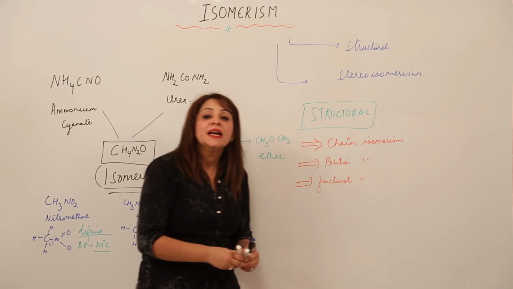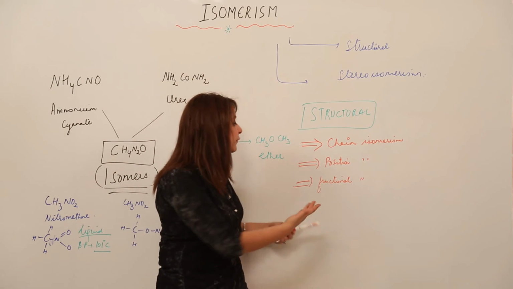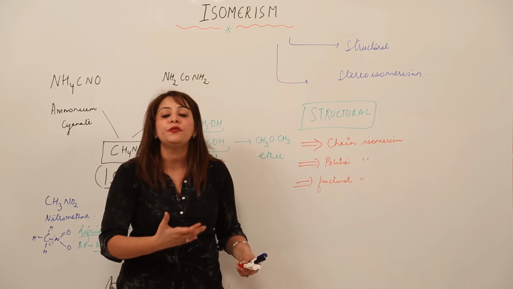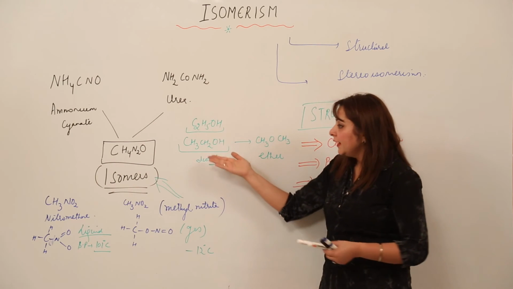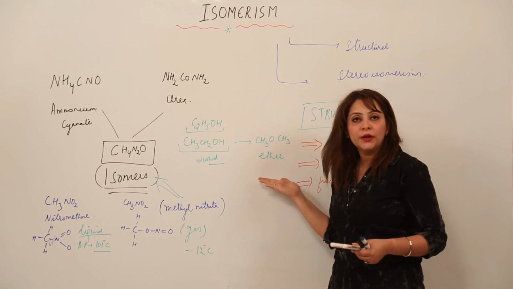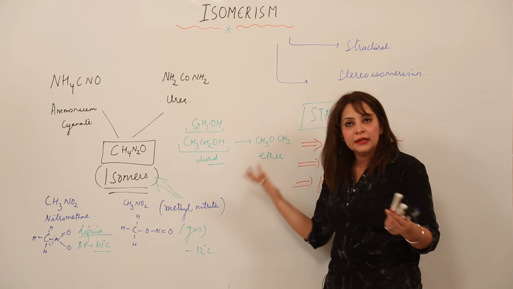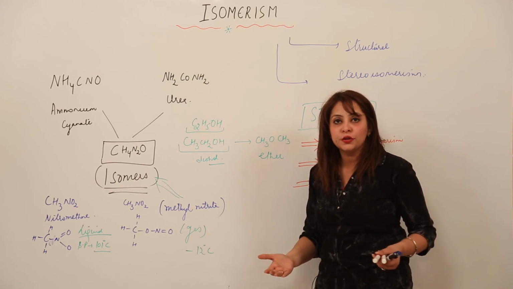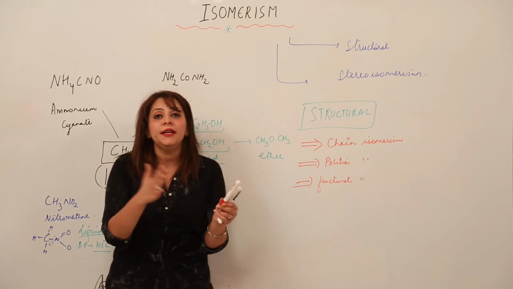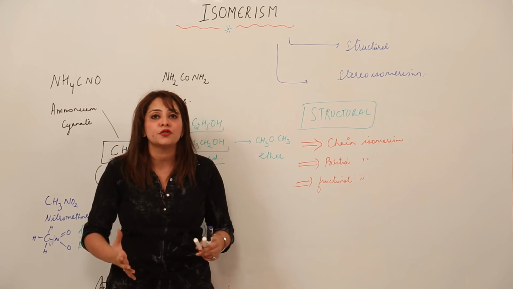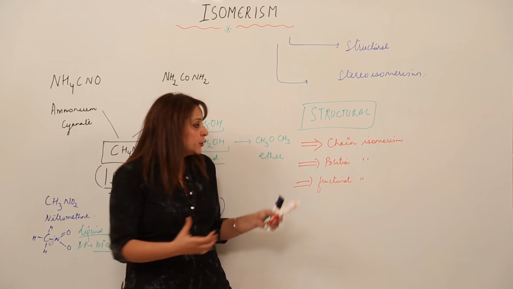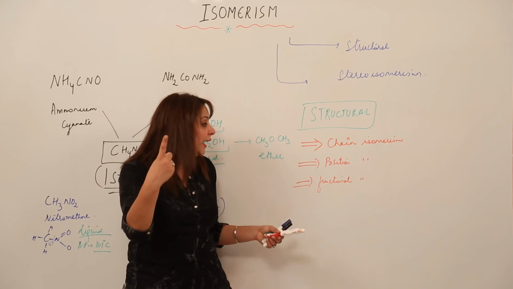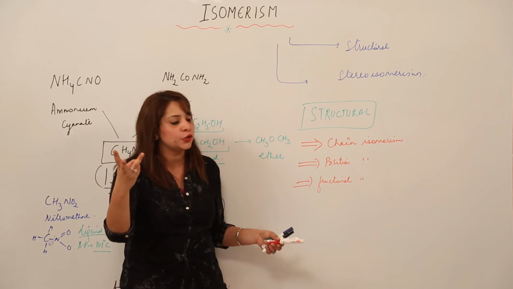It is clear from the name, they will be differing in the nature of the functional group. Like we did in this example, ethanol, the alcohol, was converted into ether, right? Ether is one functional group and alcohol is another functional group. So obviously they differ in the nature of the functional group, and it belongs to the category of functional isomerism. So three we have already done. One is chain, other is position, third is functional.